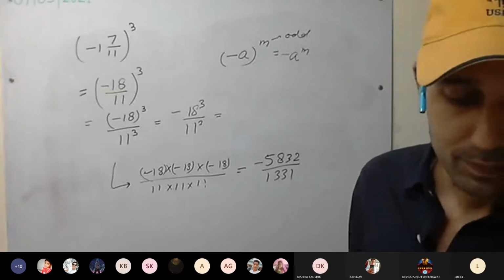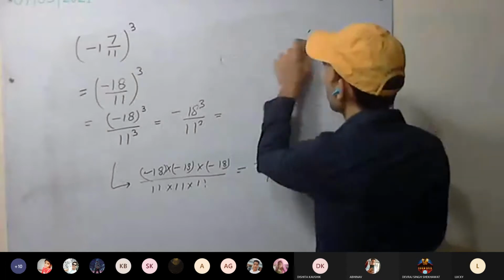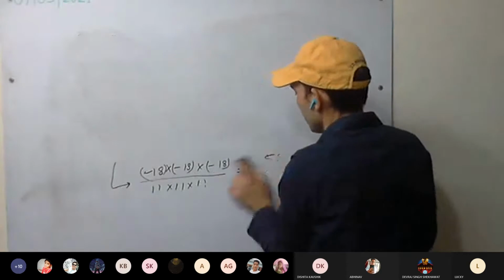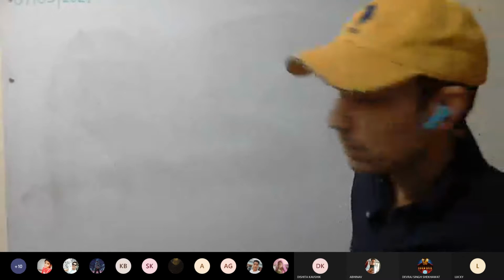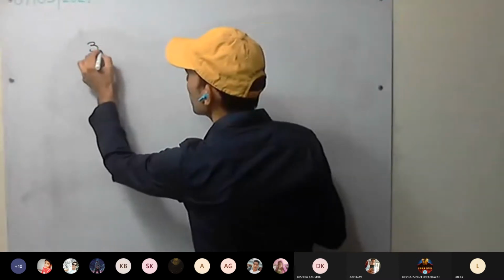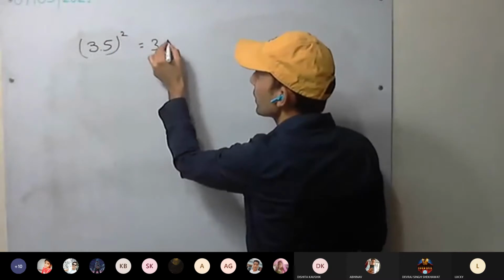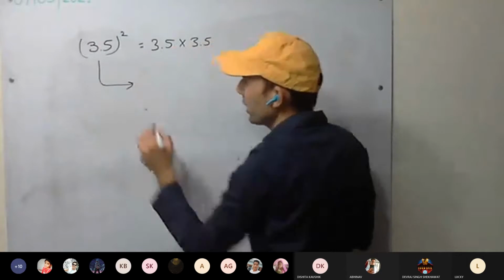Next one, 3.5 square. Either you can do it 3.5 into 3.5, or other way.